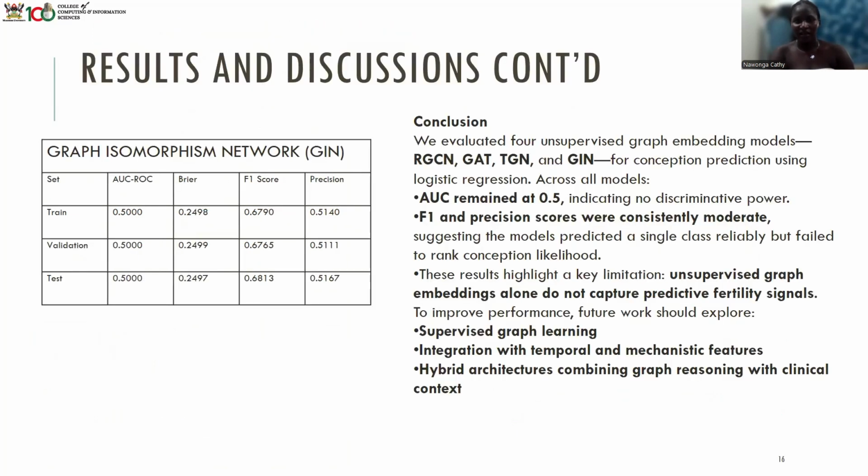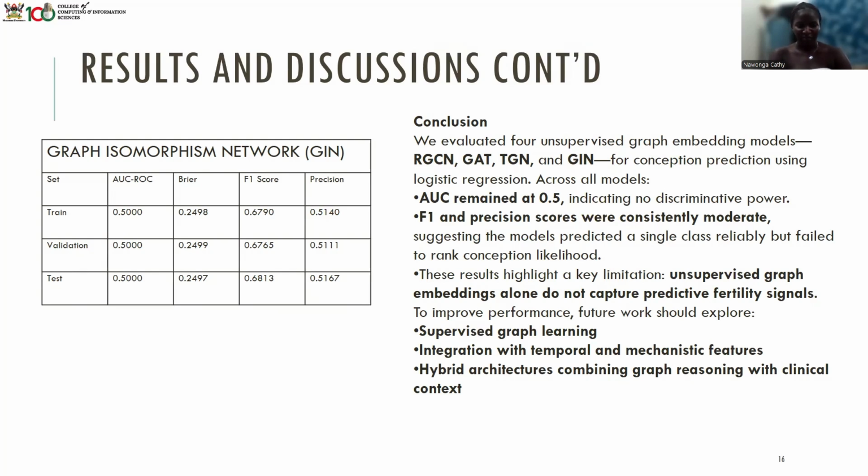We evaluated these four unsupervised graph embeddings, RGCN, GAT, TGN, and GIN, for conception prediction using logistic regression across all models. The area under curve remained at 0.5, indicating no discriminative power, meaning that none could distinguish between positive or negative outcomes.